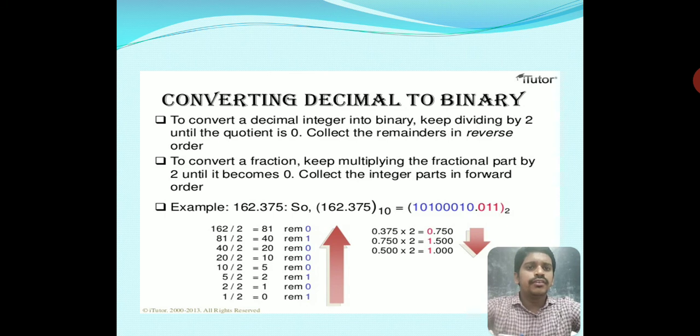In this way we divide our integer part, and finally we write the answer in reverse order, that means bottom to top.